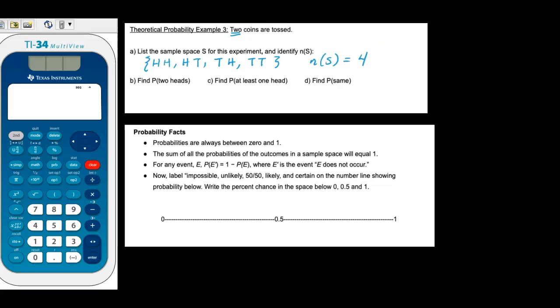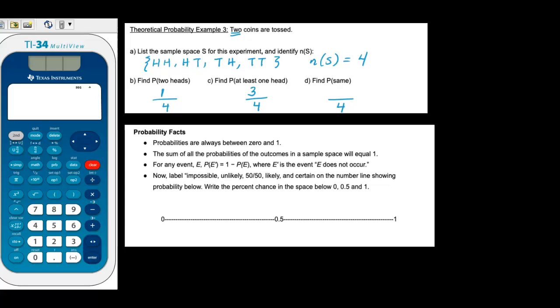So when we're asked to find the probability, right off the bat, you can make a fraction and just put a 4 on the bottom. And so this first one, what's the probability of getting 2 heads? Well, you could look at your sample space and there's only one outcome where that happens. So there's a 1/4 chance that you get 2 heads. What's the probability of getting at least 1 head? So at least means you could get 1 or 2. So really you're just counting anything with an H, and so I would count those 3. And so I would say that there's a 3/4 chance of getting at least 1 head.